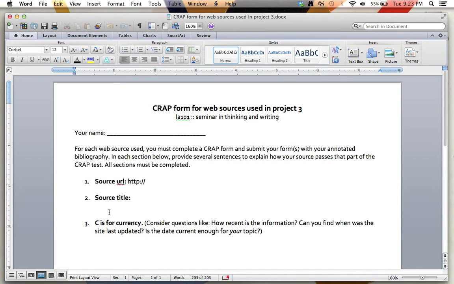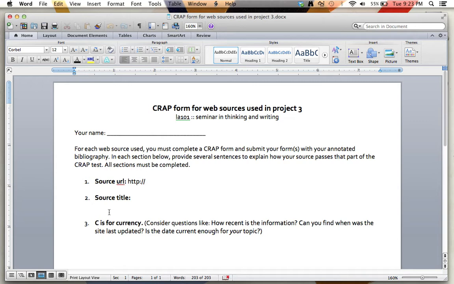So, now that you know a little bit more about what each section of the CRAP form means, what I'd like for you to do for your assignment for today is to get yourself on the web and find a web source that you might use for your topic.